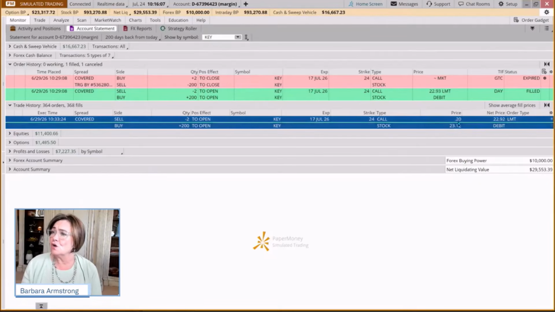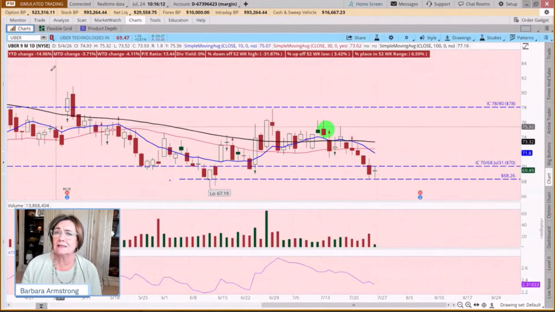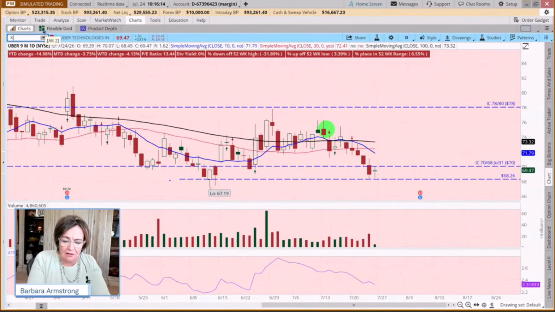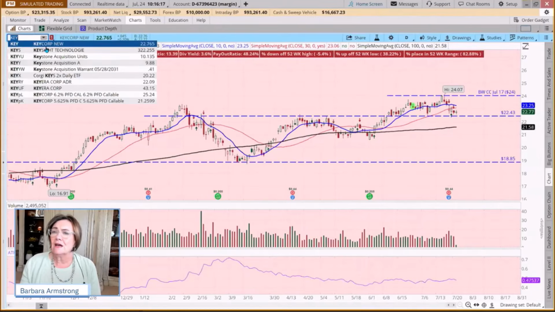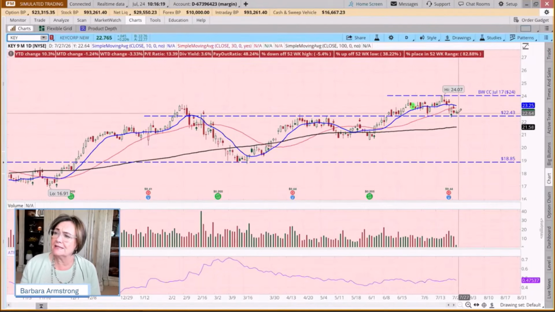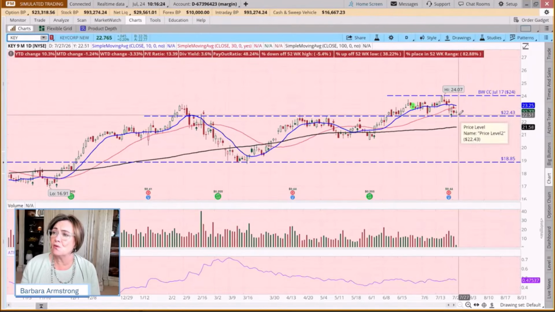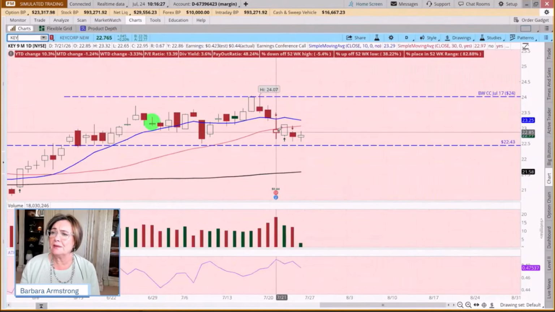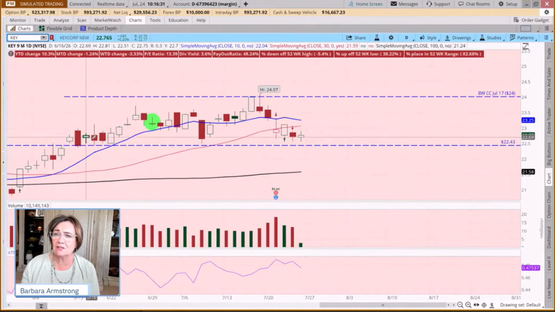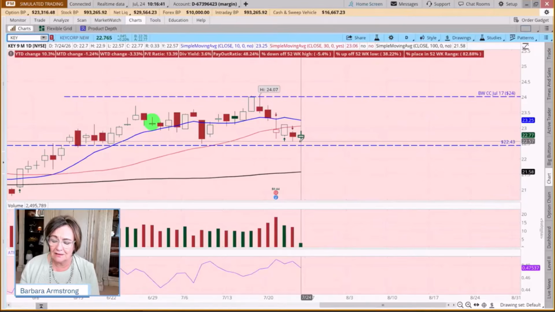Okay. So we've made this $40. And so the plan was to put on another covered call. But where are we sitting? Are we sitting close to support or close to resistance? We're sitting close to support. But it would appear that it's come down to this support level that it's been at before. It's been here once, twice, three times. It hung out here for a week, came back and kissed it again, and it's come back to this support level. Is it kind of like a favorite hotel?